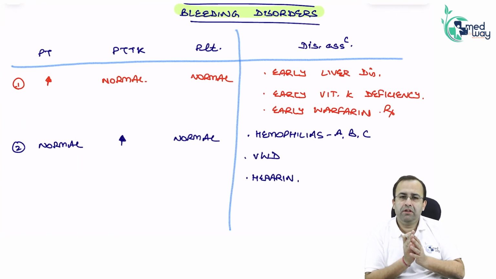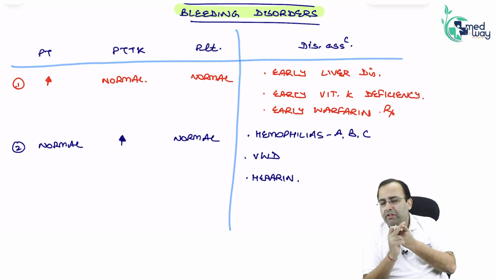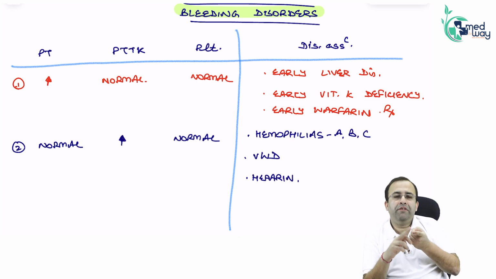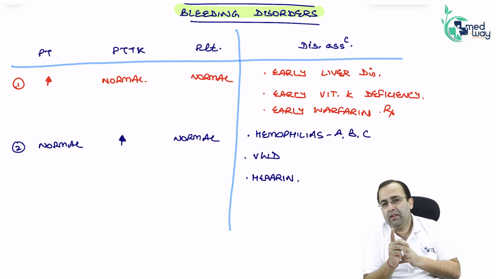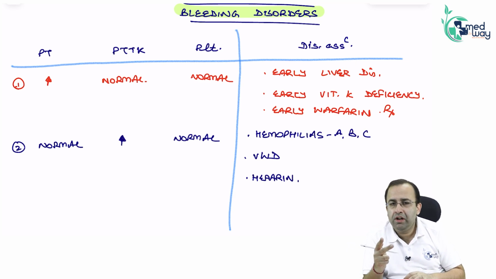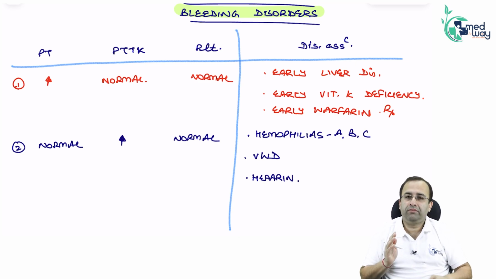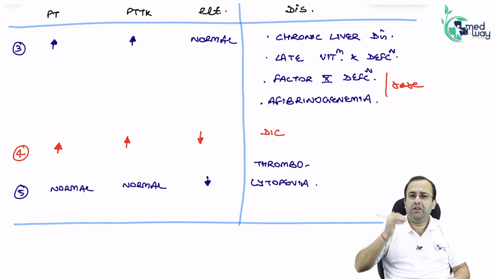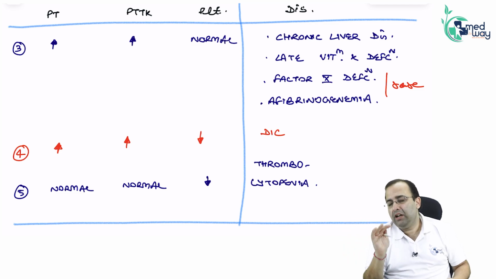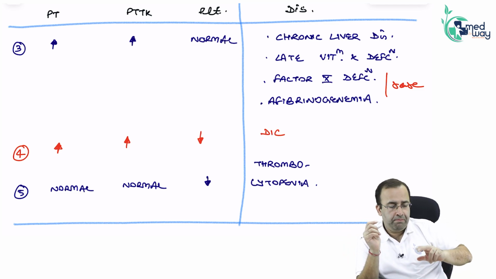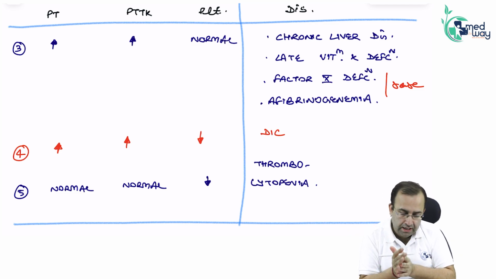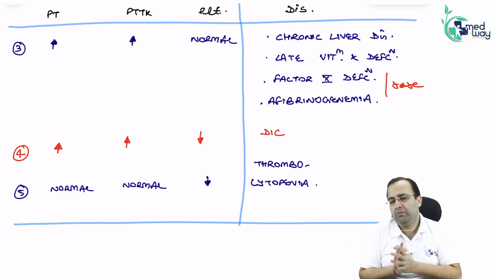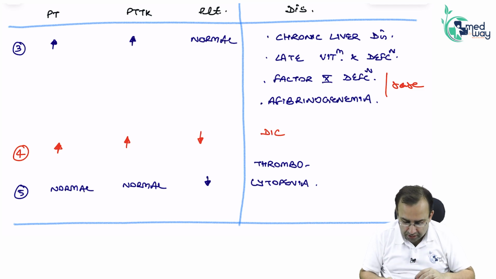Purely understanding based. Isolated elevation of PT means factor 7 was abnormal: early liver disease, early vitamin K deficiency. Isolated elevation of PTTK: hemophilias, von Willebrand disease and heparin. Both PT and PTTK increased: chronic liver disease, late vitamin K deficiency. PT and PTTK high, platelet count low: DIC. Lastly, just the platelet count is low: thrombocytopenia. What are the causes of thrombocytopenia?